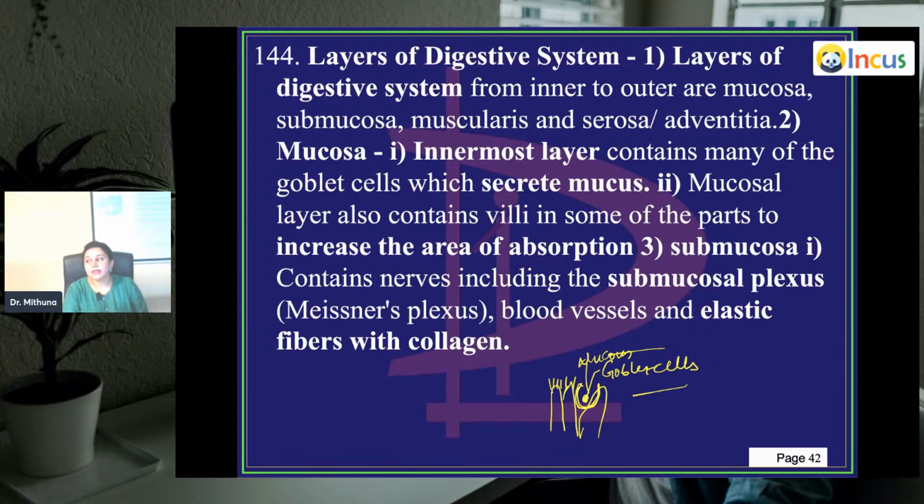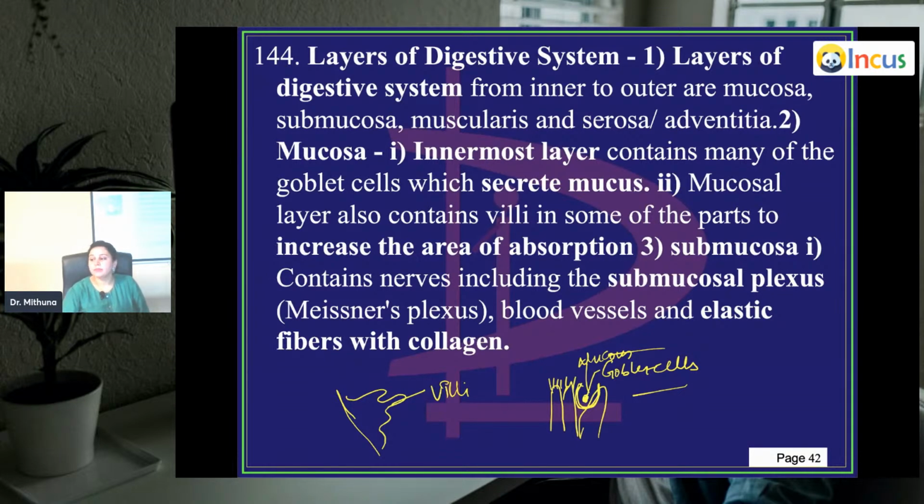The mucosal layer also contains villi in some of the parts to increase the area of absorption. Usually you see villi in the small intestine, finger-like projections. These are called villi. This is to increase the area of absorption. Then you have the submucosa, just below the mucosa, which contains nerves.